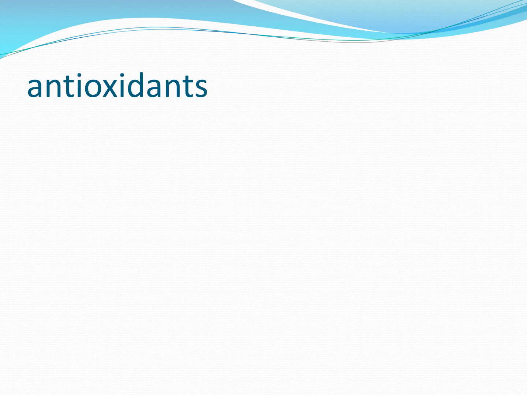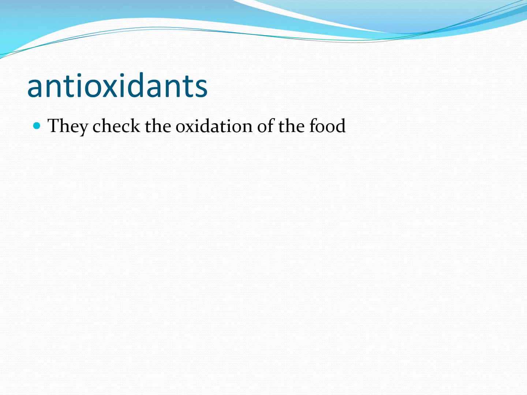Next one is antioxidant. So what are antioxidants? Antioxidants are used to check the oxidation of food. Oxidation of food means the reaction of the food with oxygen which is present in the air. And this is ascorbic acid. Ascorbic acid is which vitamin?